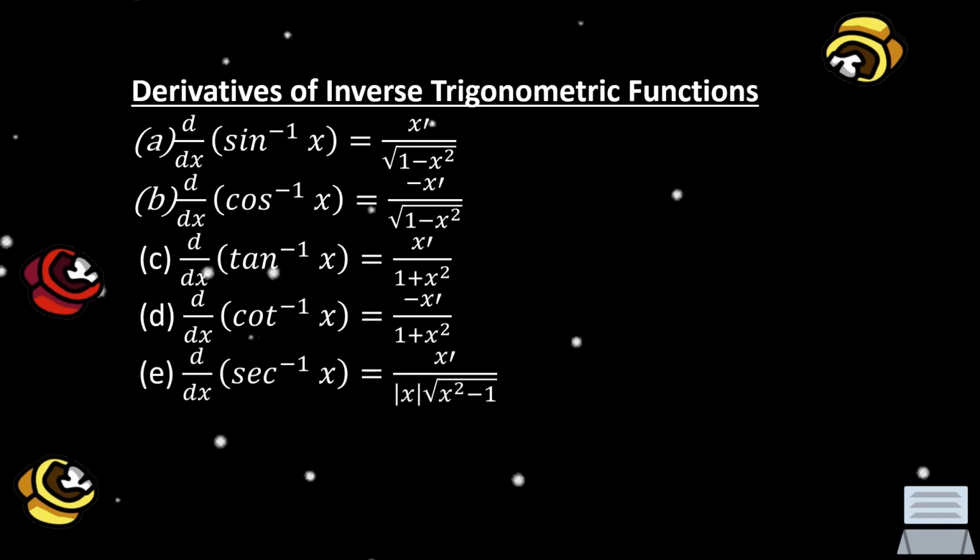For letter E, we have the derivative of inverse secant x over dx is equal to first derivative of x over the absolute value of x times the square root of x squared minus 1. For letter F, we have the derivative of the inverse cosecant x over dx is equal to negative first derivative of x over the absolute value of x times the square root of x squared minus 1.